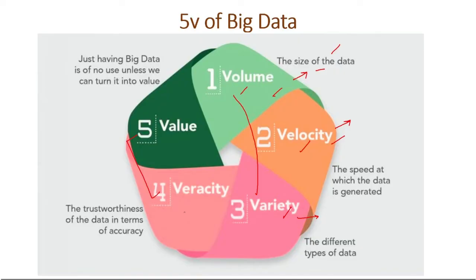And third, when we have a variety of data, structured data or unstructured data, we consider it big data. Fourth is veracity. This is classified as the trustworthiness of the data in terms of accuracy. It refers to consistency and uncertainty in the data. The available data can sometimes get messy, and in that scenario the quality and accuracy are difficult to control. We will classify that data as big data. And fifth is value. If we are doing analysis and performing some operations to extract some value from the data, this is valuable data, so we will classify that data as big data.